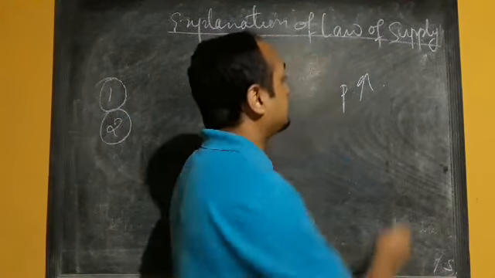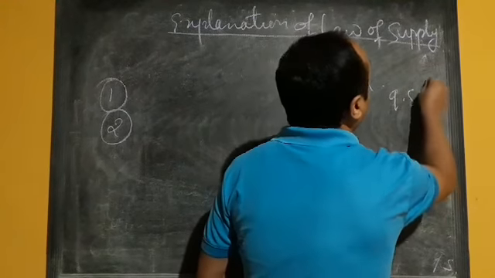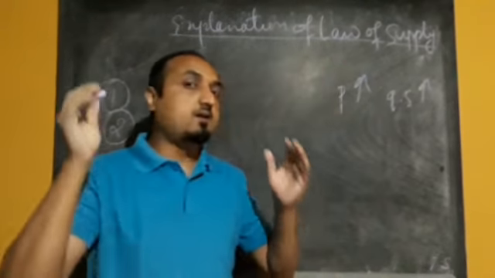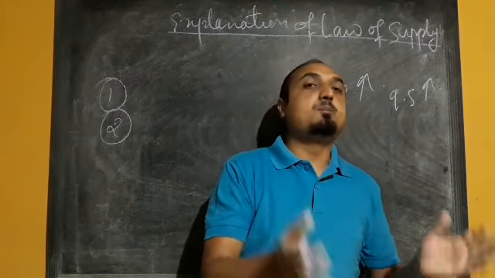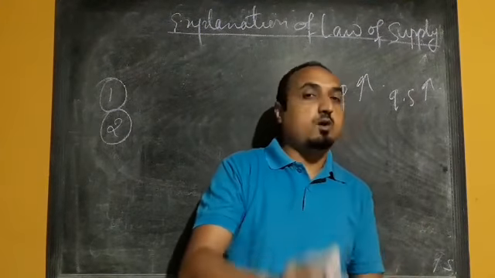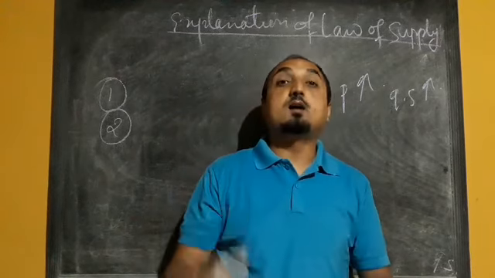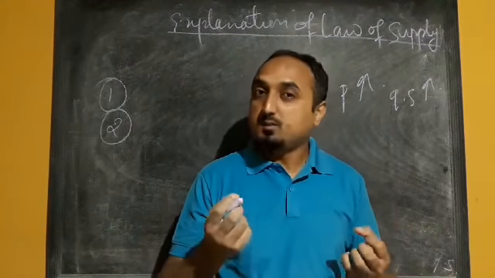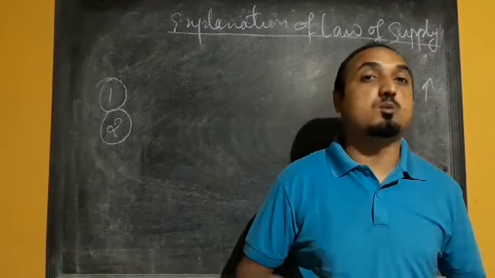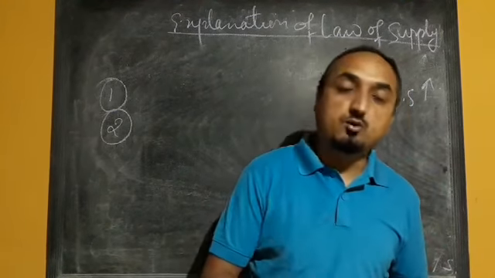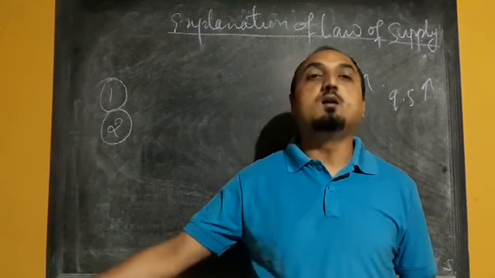So when price increases, obviously the quantity supply will also increase. And once the price increases, and because of that increase in price the quantity supply increases, that will generate more profit for the producers. So that increase in profit will encourage or motivate the producers to produce more and supply more commodity in the market.